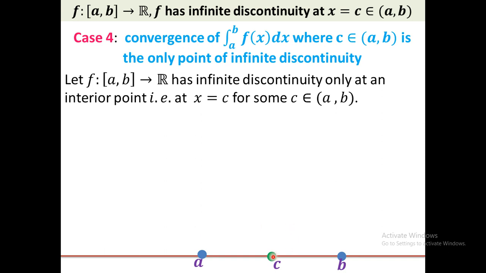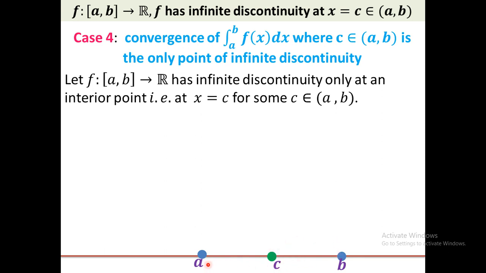You see that, as in case 1, case 2, case 3, we have to discard the point c from the domain. So we choose two positive quantities, epsilon on the left hand side of c, and then epsilon dash on the right hand side of c. Therefore we consider the open interval and discard it from the domain. However, we divide the domain, that is [a, b], into 2 parts. One is [a, c] and another is the closed interval [c, b].